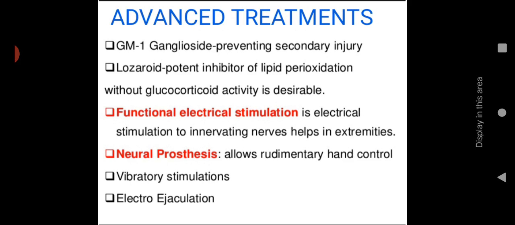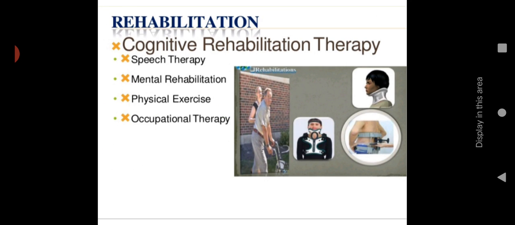Then rehabilitation, including cognitive rehabilitation therapy, which mainly focuses on thinking, memory, and these abilities. Then speech therapy. If they are having disabilities in speech, we already studied about speech therapy, so we provide different kinds of speech therapies. Then mental rehabilitation, to relieve post-traumatic stress disorder and so on.